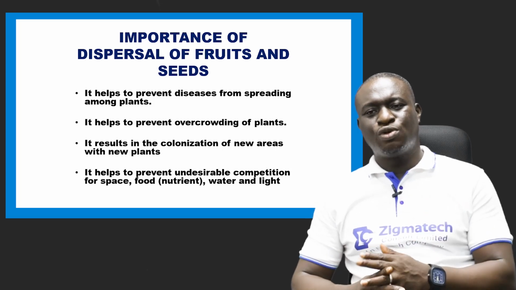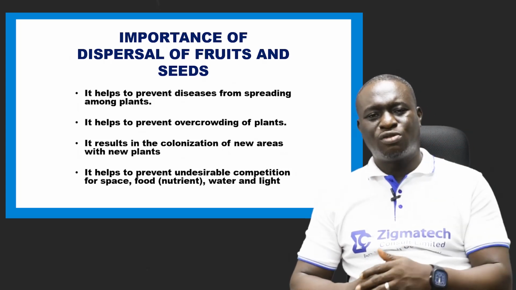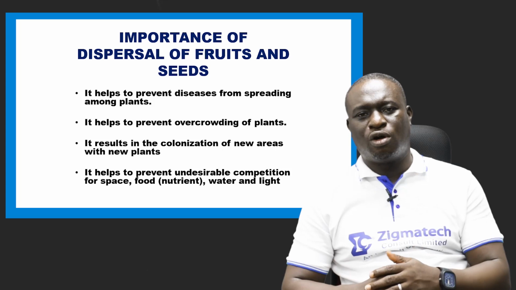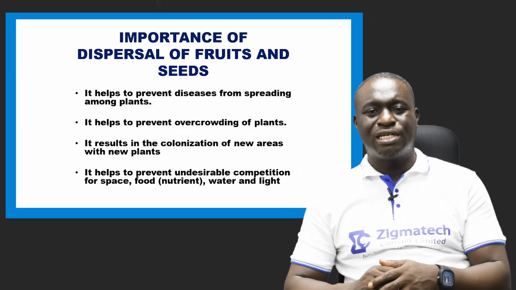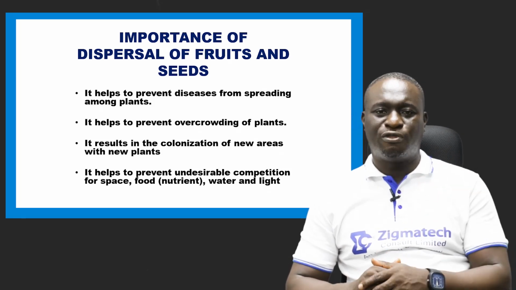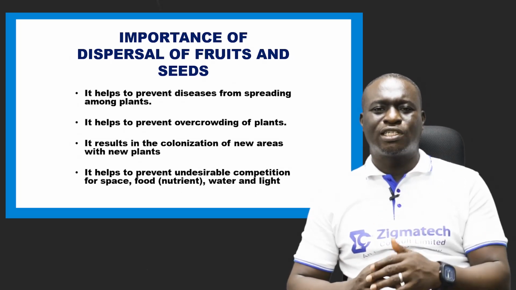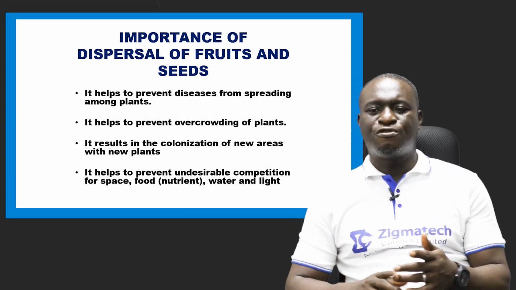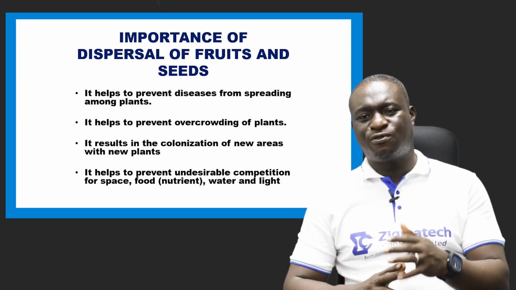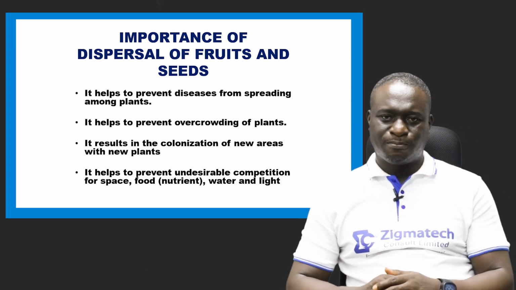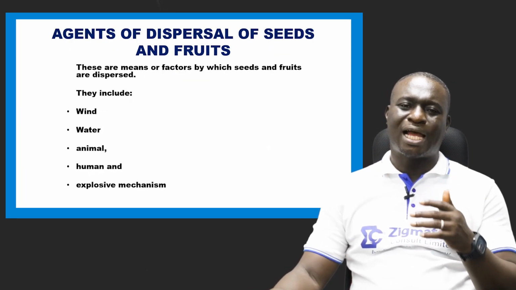And then number two is to help to prevent overcrowding of plants. And of course, you know that overcrowding leads to a high rate of competition. And then number three, it results in the colonization of new areas with new plants. And then finally, number four, it helps to prevent undesirable competition for space, for food, for water, and also for sunlight, which are very important for their germination and survival. So these are the importance of dispersal of fruits and seeds.